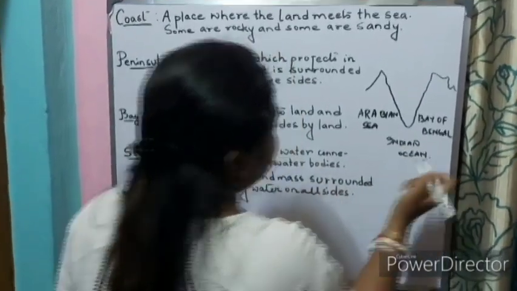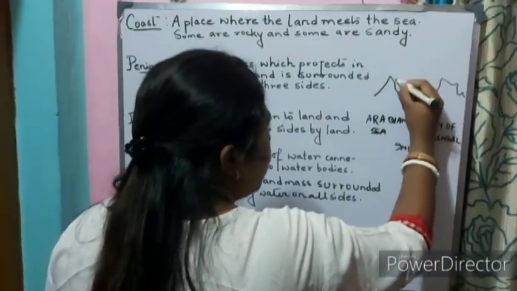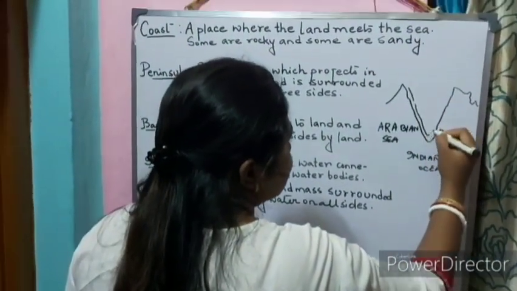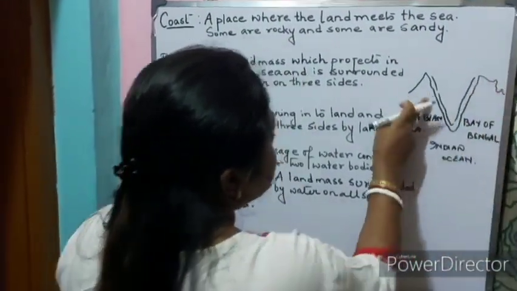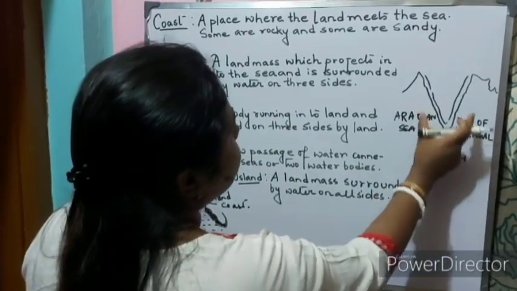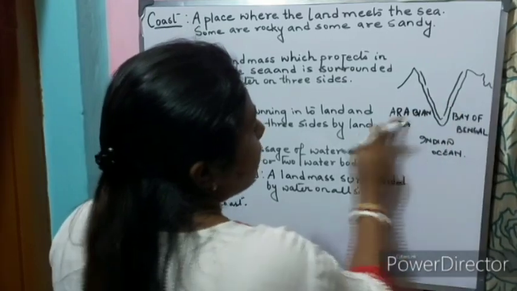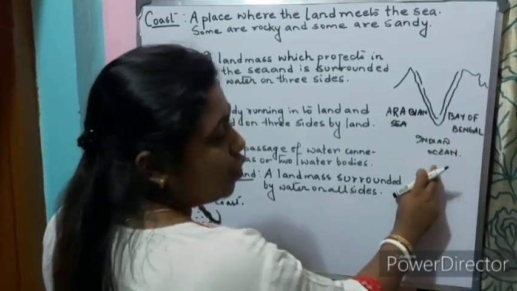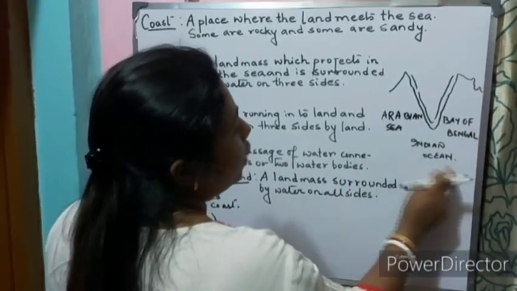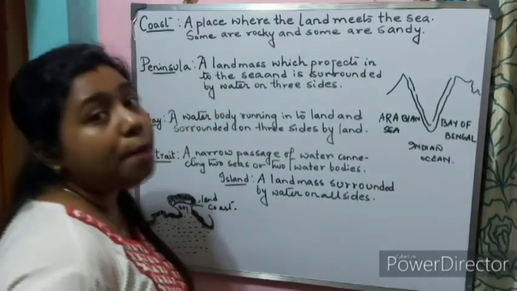This southern portion of our country, India, is called a peninsula. You can see that this landmass is projecting into the sea and is surrounded by water on three sides: the Arabian Sea, the Bay of Bengal and the Indian Ocean. We call it a peninsula.